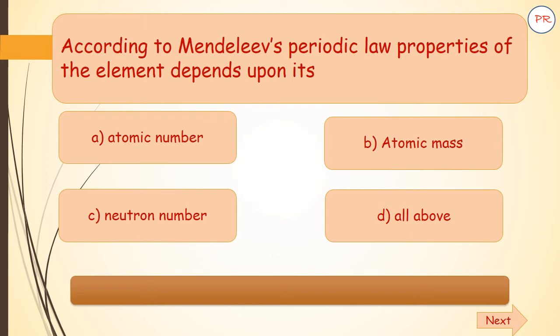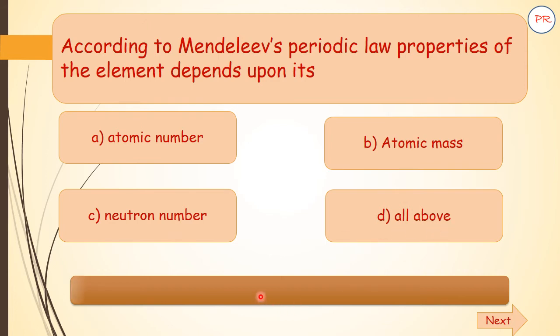According to Mendeleev's periodic law, properties of the elements depend upon their A. Atomic number, B. Atomic mass, C. Neutron number, D. All above.